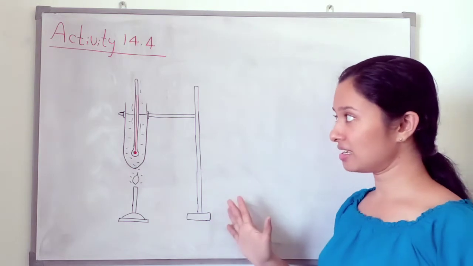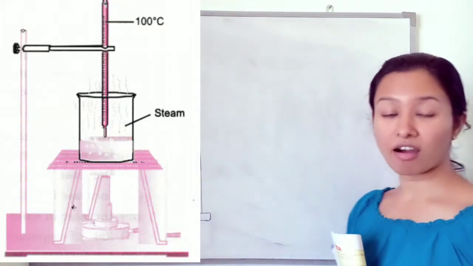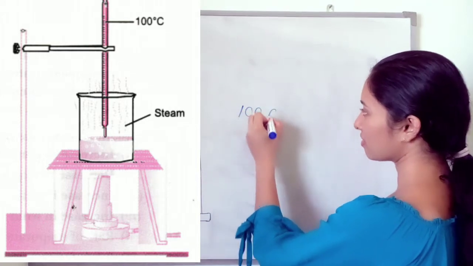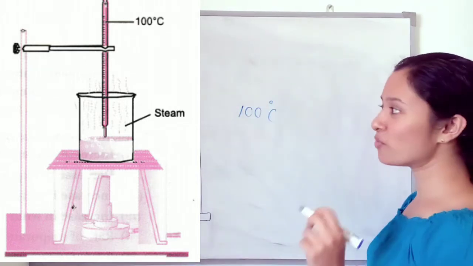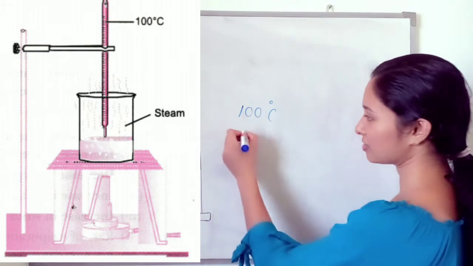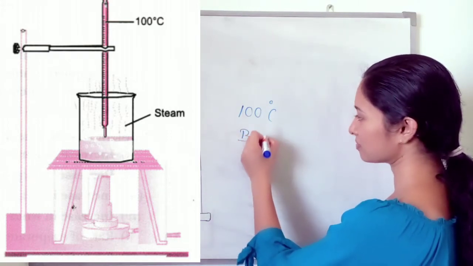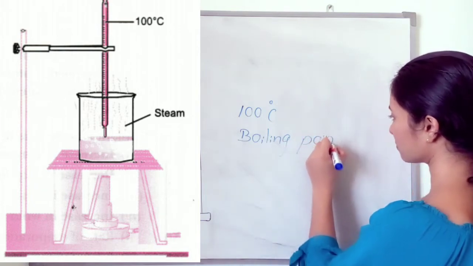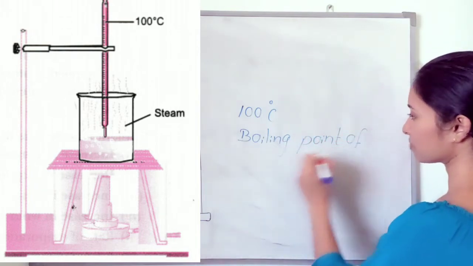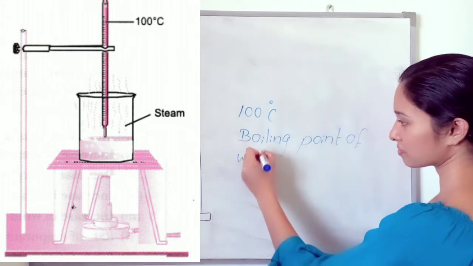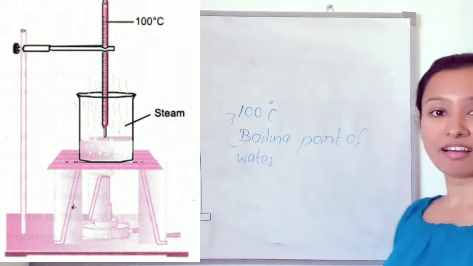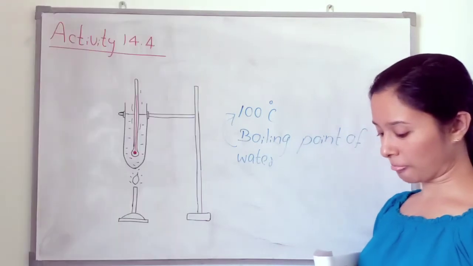Here we can see the temperature is 100 Celsius. The boiling point of water is 100 Celsius.